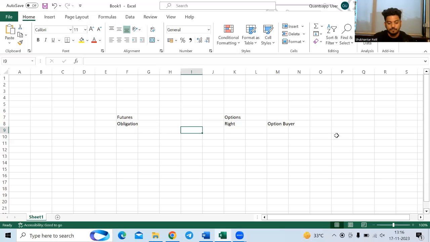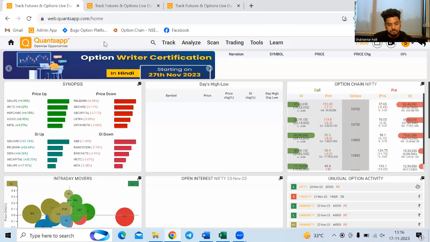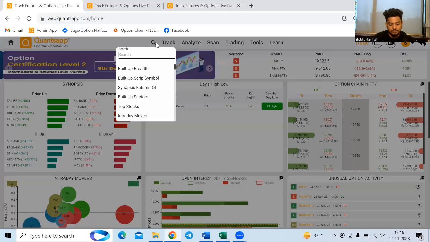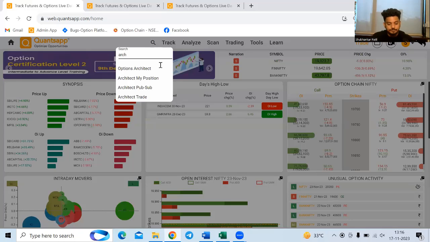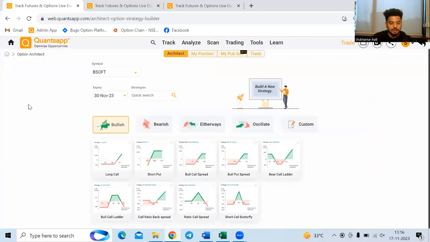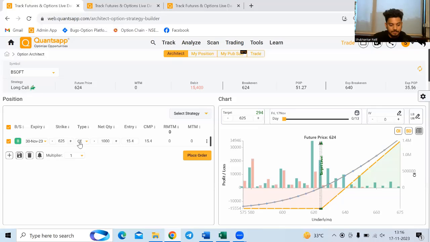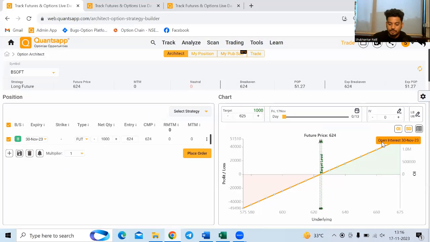As an option buyer, you will never be obliged to do something. Now, let's say for an instance, I am bullish on Birlasoft. There can be two things I can do. Scenario number one is I simply go ahead and buy a future. Over here, you will get to see the payoff.